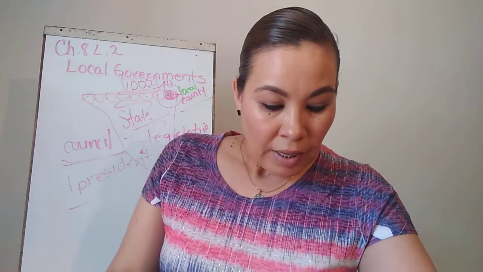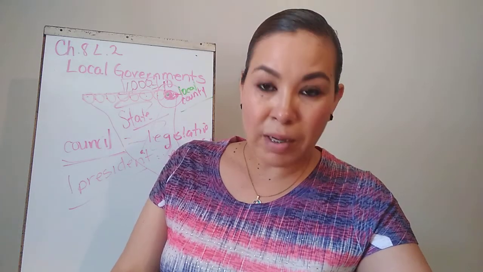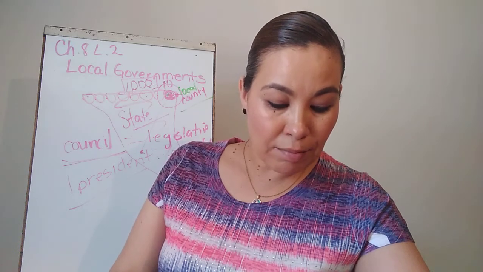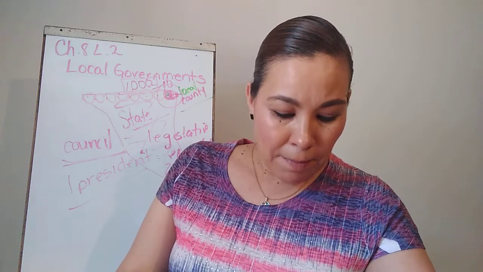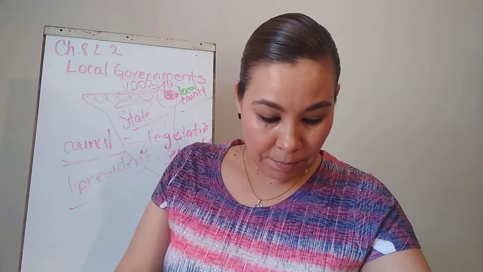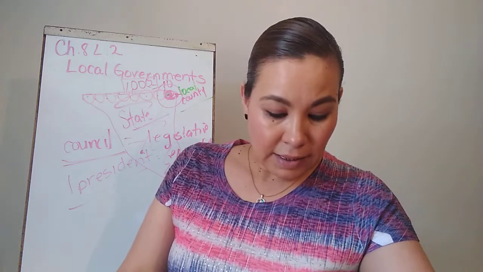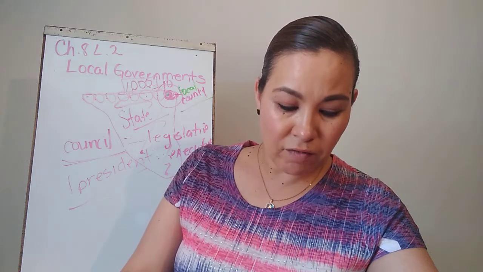Now, it says, the county board. In New Jersey, a group of people is elected by citizens of the county to form a county board. The board members discuss problems in the county and make laws to solve them. These laws affect only the people and area of the county. The board members meet in the county seat. A county seat is the city or town in which the main offices of the county government are located.